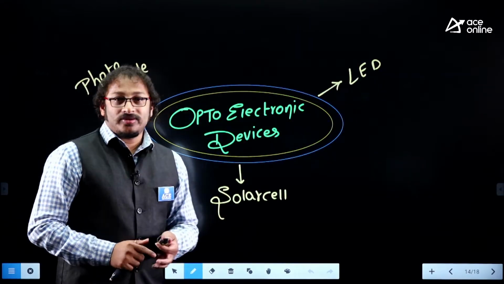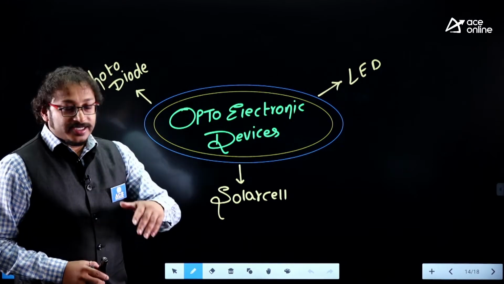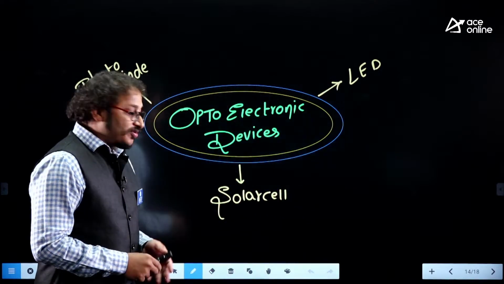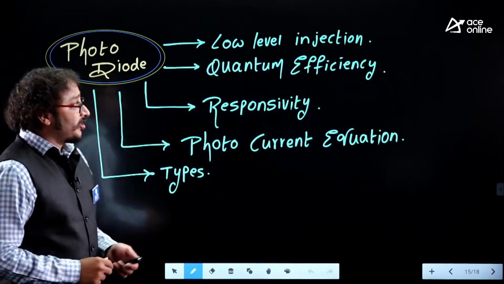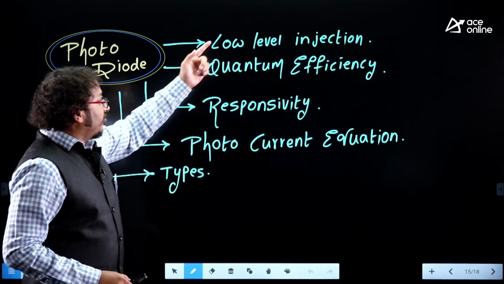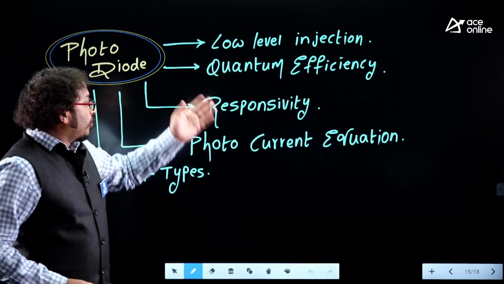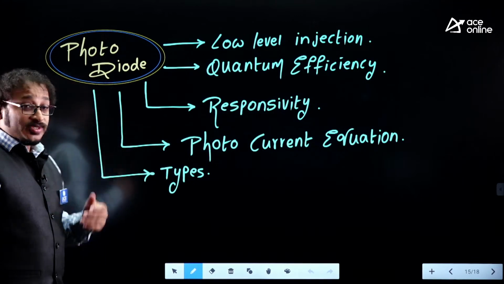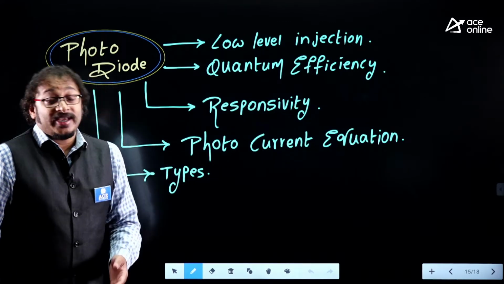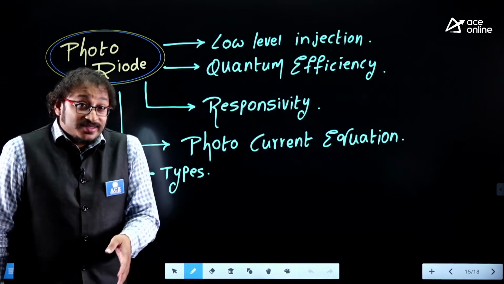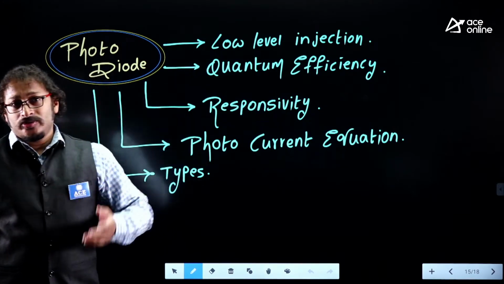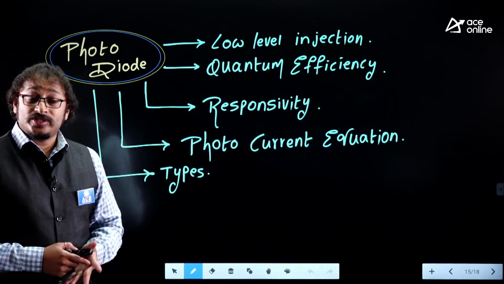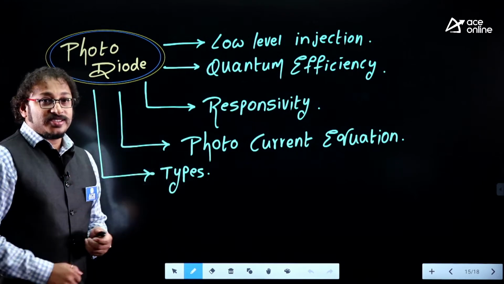Next, optoelectronic devices, last but not least, as per our devices syllabus point of view: we have photodiode, light emitting diode, and solar cell. Guys, in case of photodiode, you're supposed to concentrate on the principle of low level injection, analysis of quantum efficiency, responsivity, and the photocurrent equation, and types of photodiodes like the PIN diode, avalanche photodiode, and Schottky photodiode. Like that, we have different photodiodes. Understand the behavior of those photodiodes. There are a lot of previous questions, a lot of PSU questions also, as per the historical data.